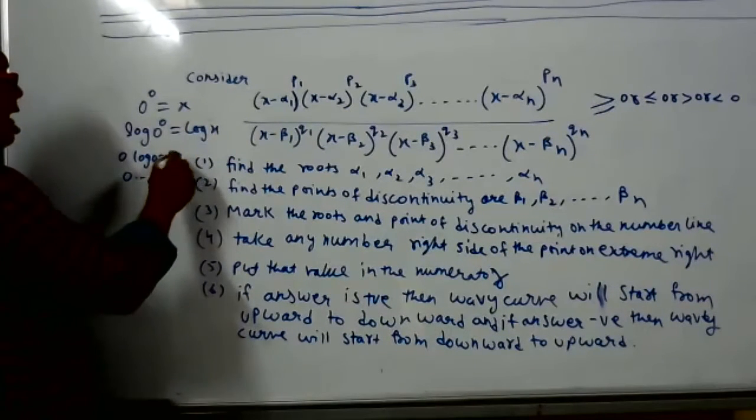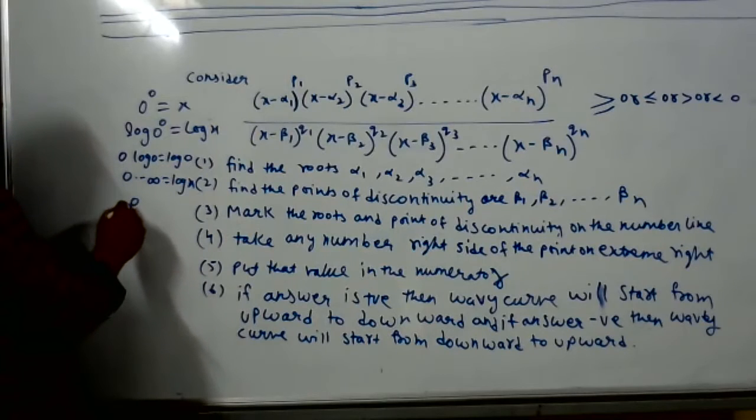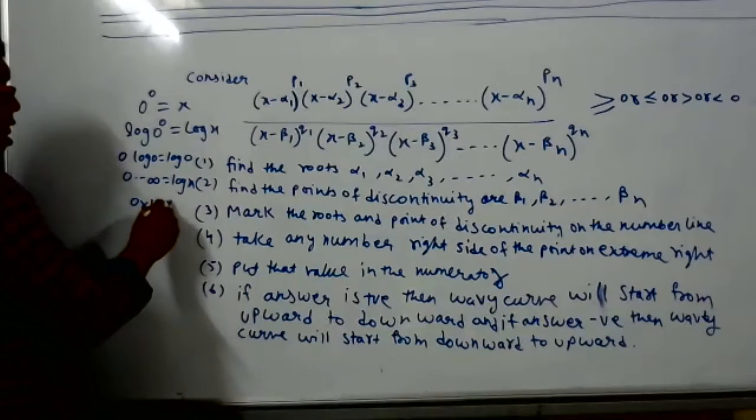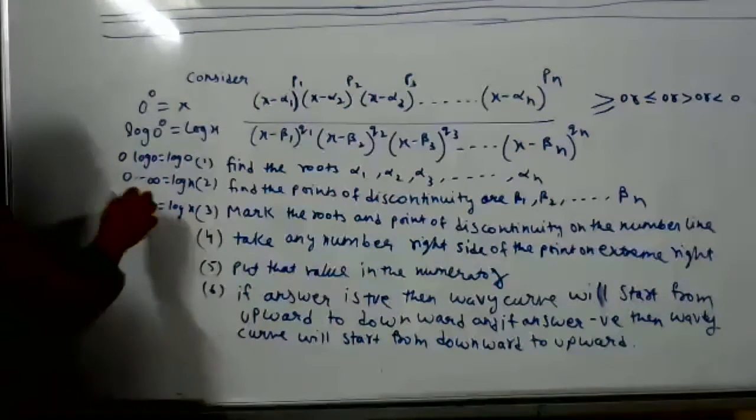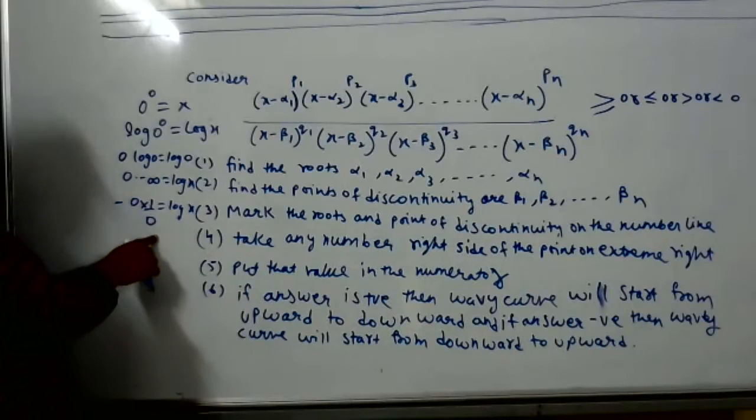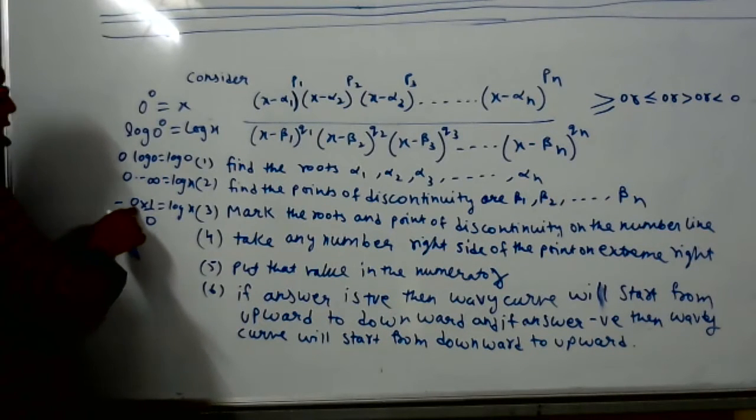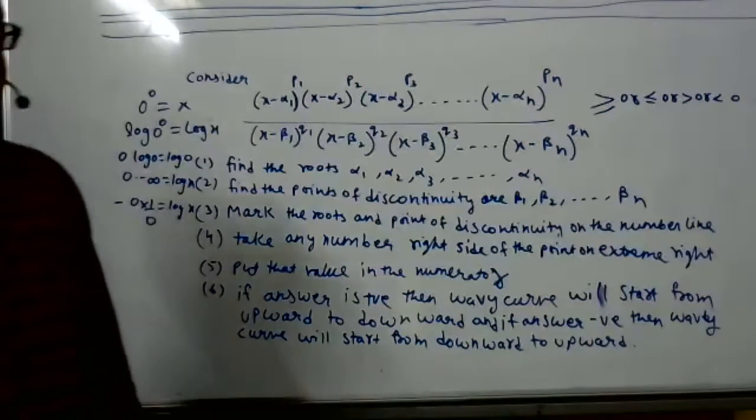Now infinity, what can you write, student? 0 into 1 by 0. Yes, infinity can be written as 1 by 0. So we got 0 by 0, and 0 by 0 is not defined.